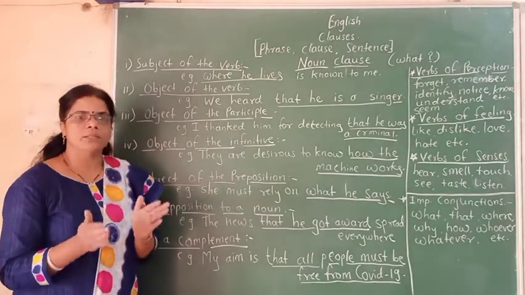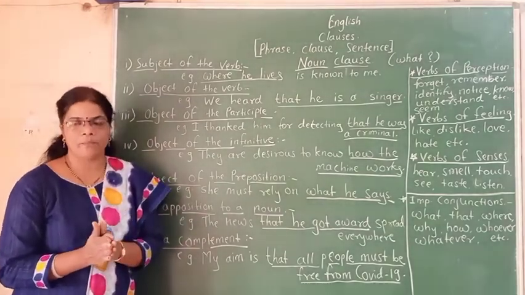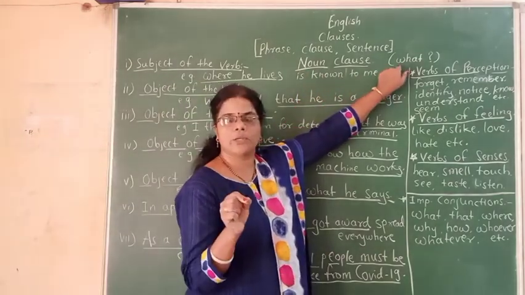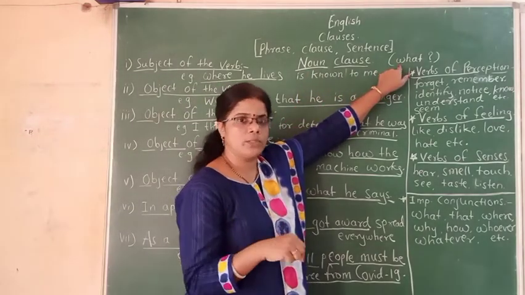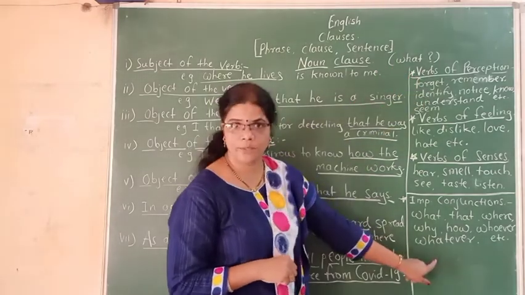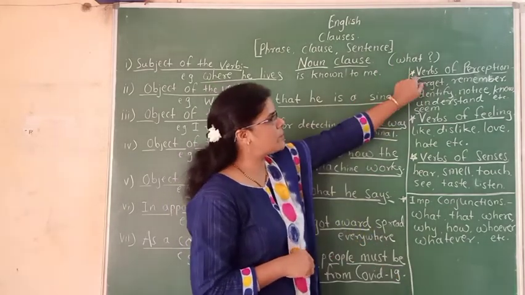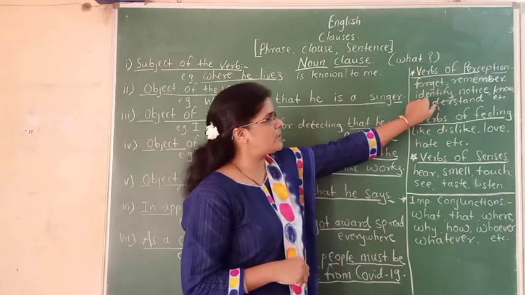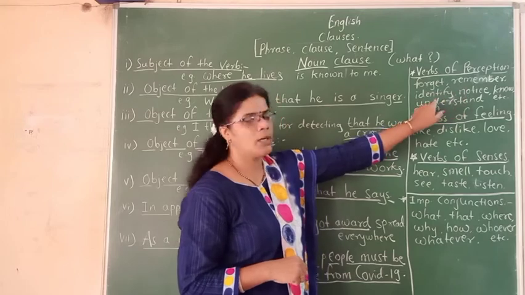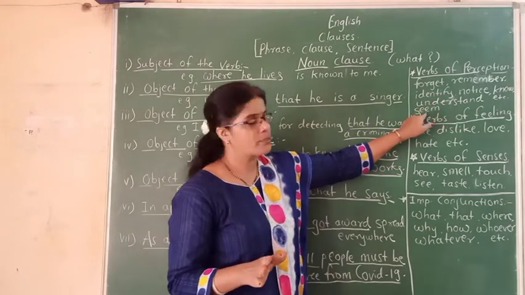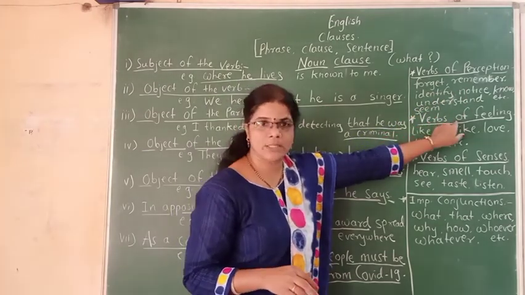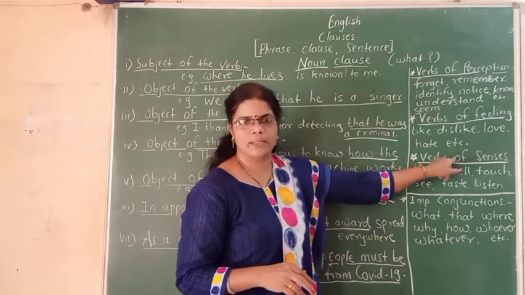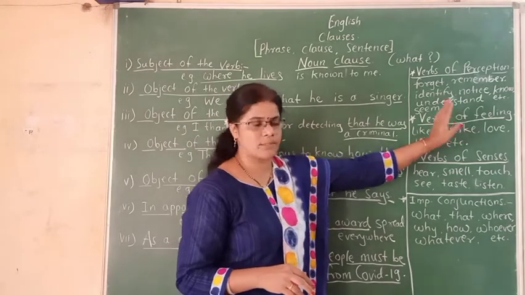Before that, there are some more things you have to remember. The first thing: you get the noun clause by asking the what question to the verb. And one more thing, you have to remember some verbs. Which verbs? Verbs of perception: forget, remember, identify, notice, know, understand, seem, etc. Then verbs of feelings like dislike, love, hate, etc.